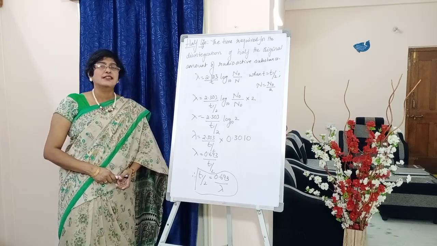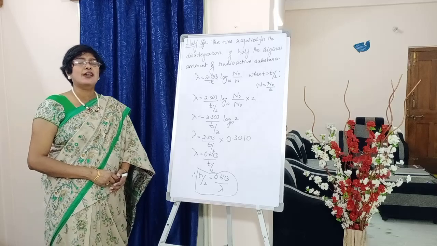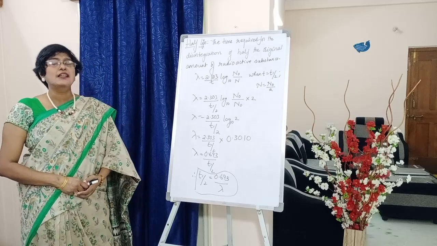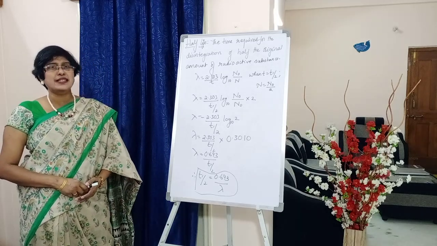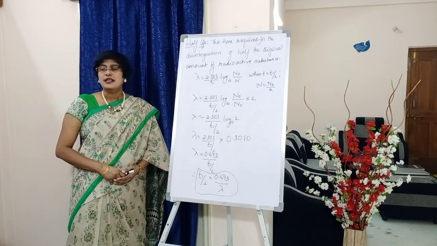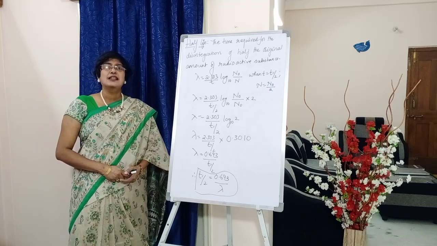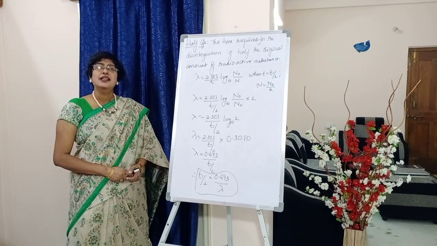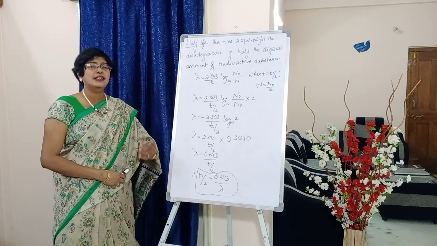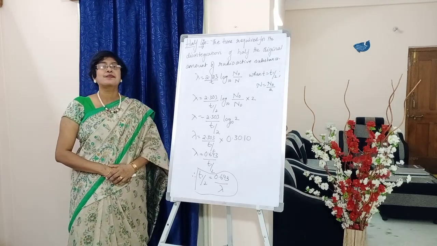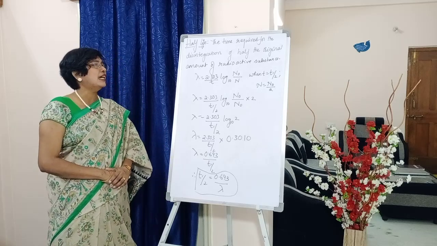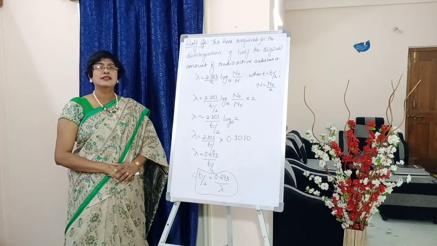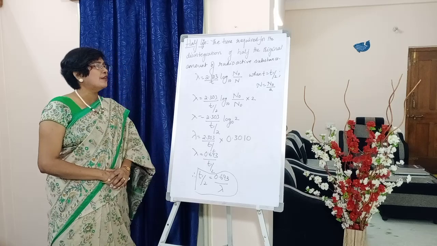Written? Right. Next, write down the expression for decay constant. That is lambda is equal to 2.303 by t log of n naught by n base 10. Below write down, students, when t is equal to t half, n will be equal to n naught by 2.